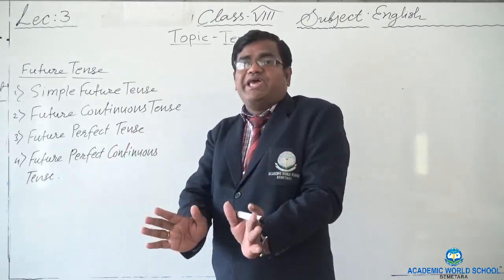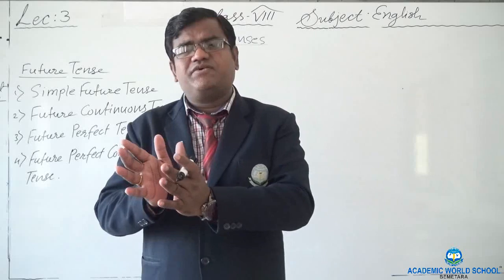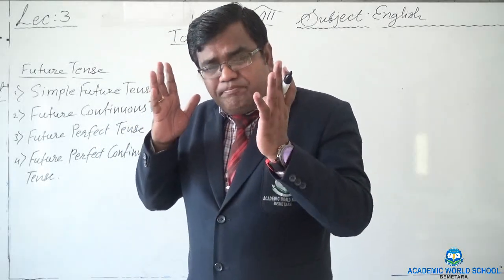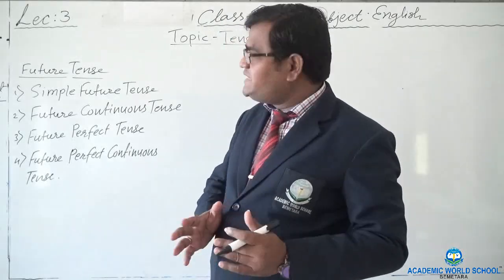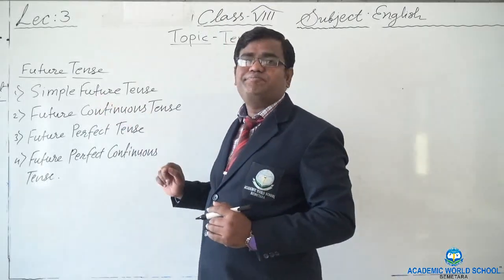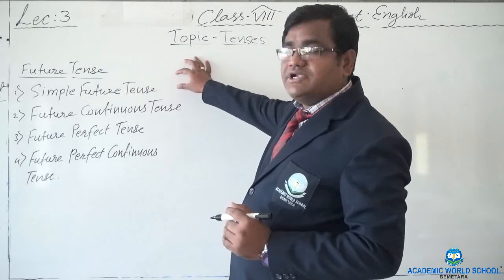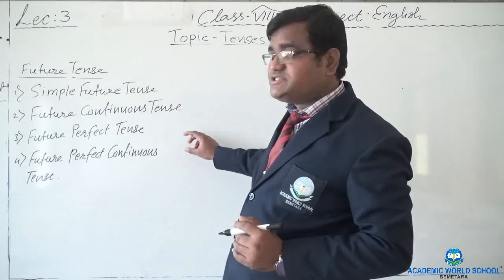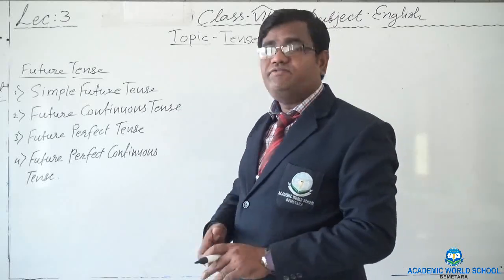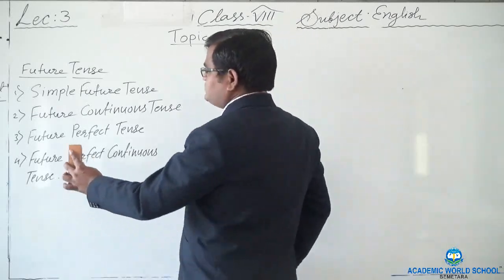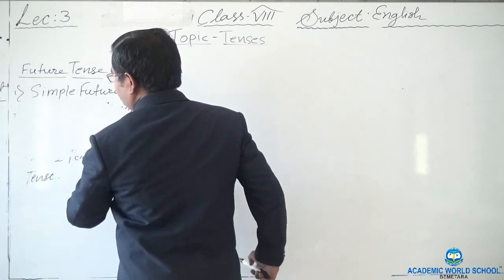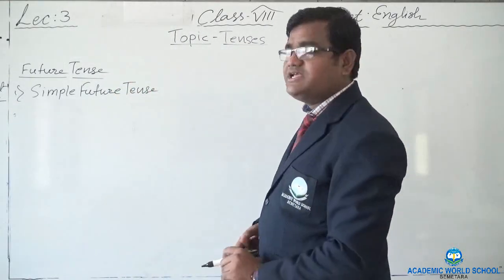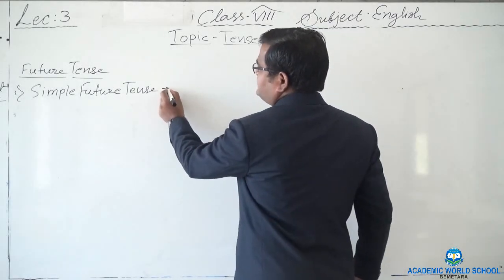When it will simply happen, when you will plan for something, when you will predict something for the future, that time generally we use simple future tense, right? We will study together all simple future tense, future continuous tense, future perfect and future perfect continuous tense as usual. So now let's see what the definition of simple future tense is and what kind of actions would be there in simple future tense. So let's write the definition here.